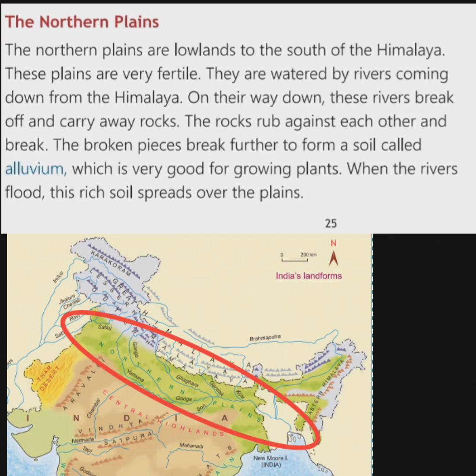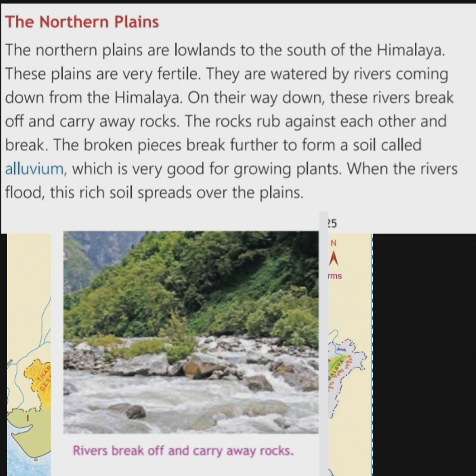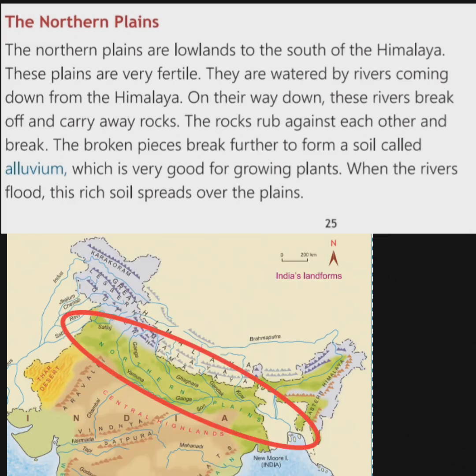On their way down, these rivers break off and carry away rocks. The rocks rub against each other and break. The broken pieces break further to form a soil called alluvium, which is very good for growing plants. When the rivers flood, this rich soil spreads over the plain. So, the northern plains are formed by the soil deposited by Himalayan rivers.